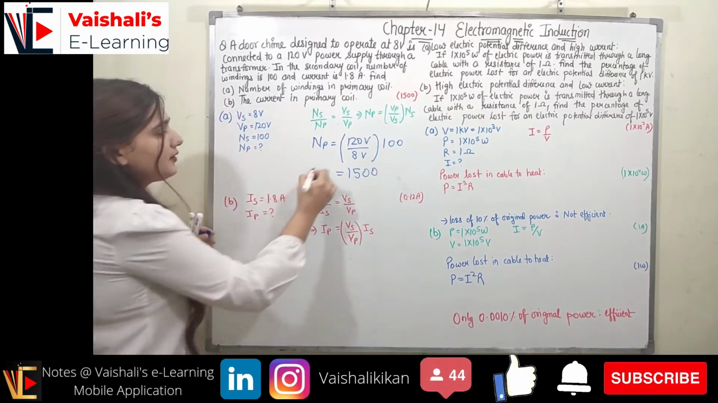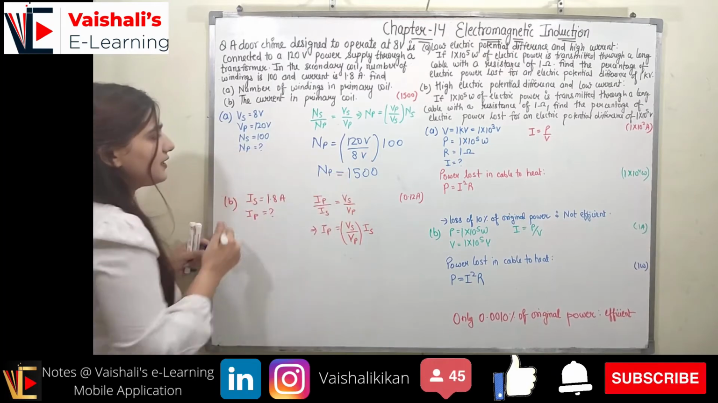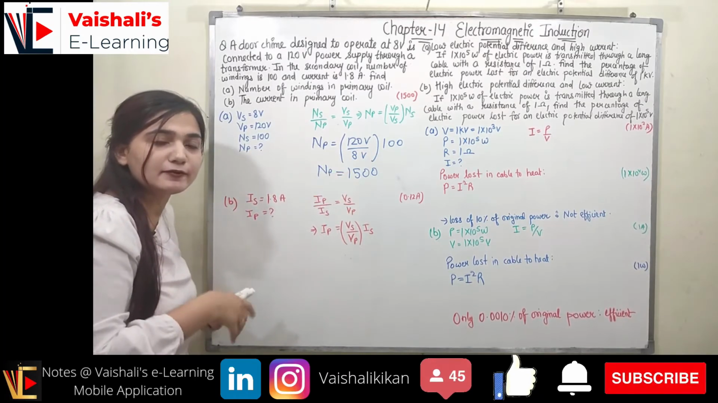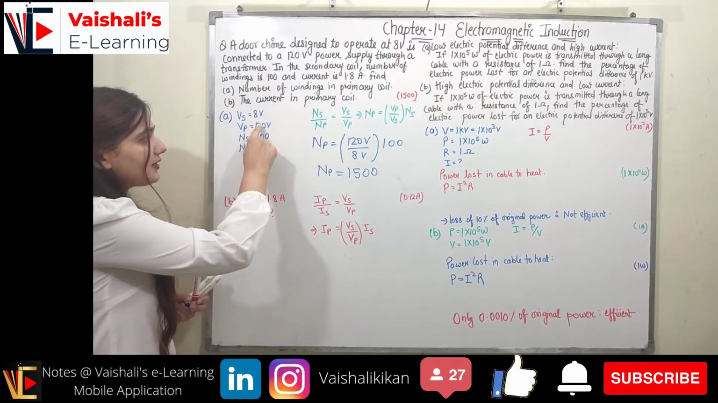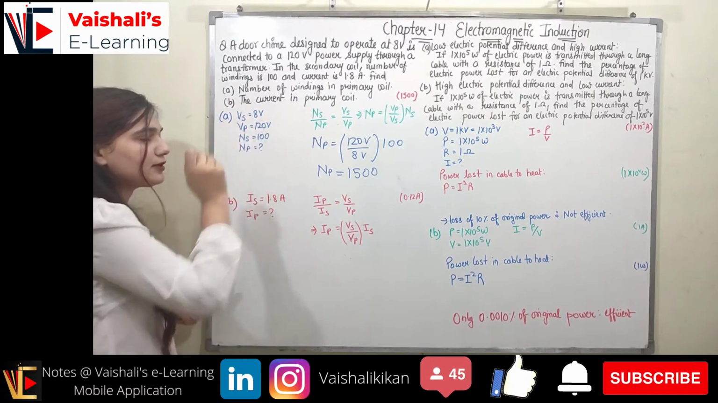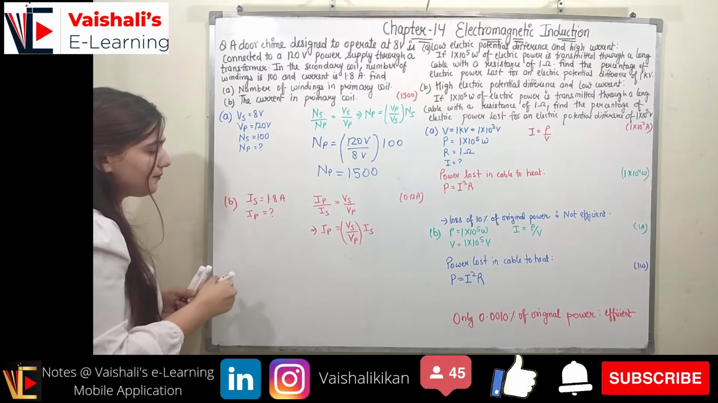So the number of turns in the primary is 1500, and the number of turns in the secondary is 100, which means it's a step down transformer. The voltage is going to decrease, and that is what is happening. From 120 volt it decreased to 8 volt. Now coming to the second part.